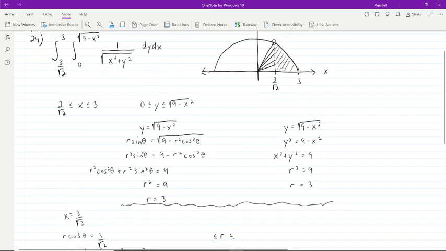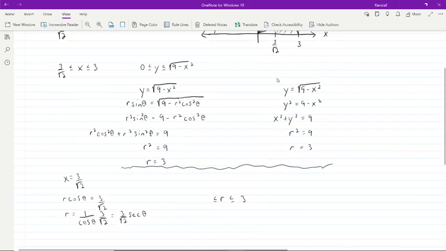The outer part of the circle is 3, so that's our upper bound for r. And our lower bound for r is that line, x equals 3 over root 2, but that is the same as r equals 3 over root 2 times secant of theta. So now we have our bounds for r. So next we can go and deal with theta now.